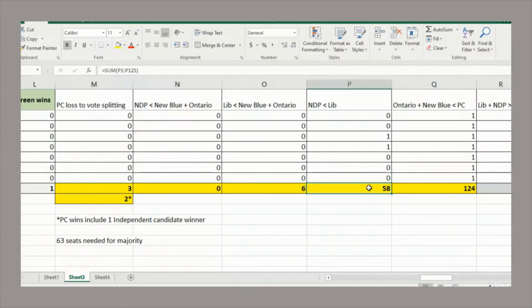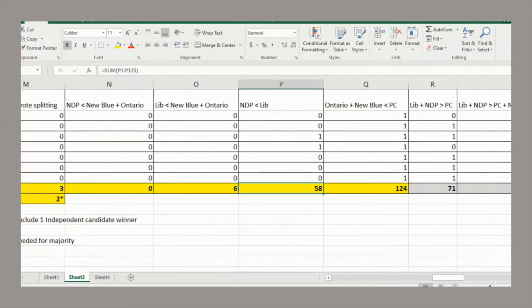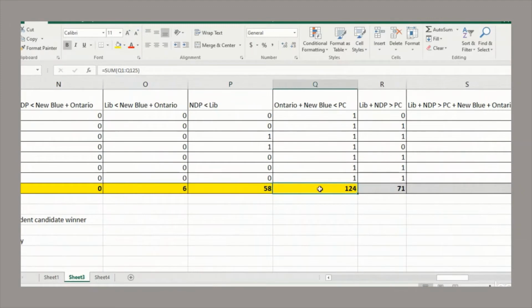Okay, so the farther left-wing party is actually more popular than the center-left party in just over half of the electoral districts.